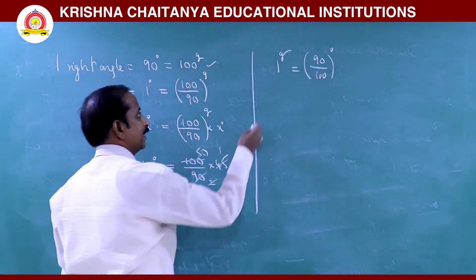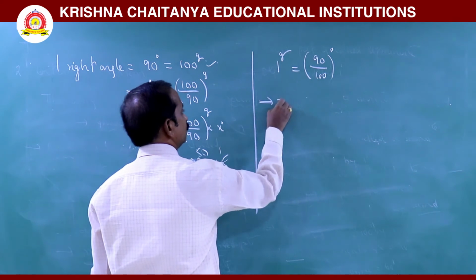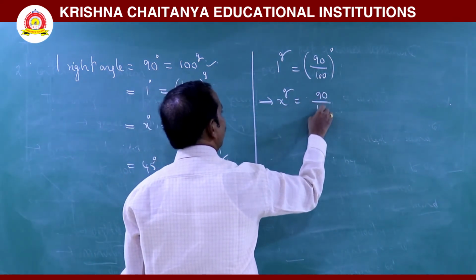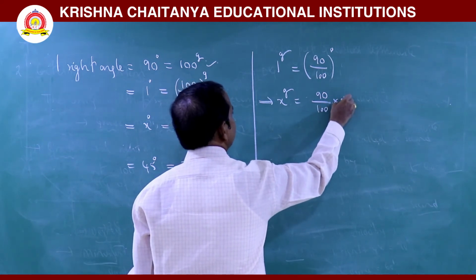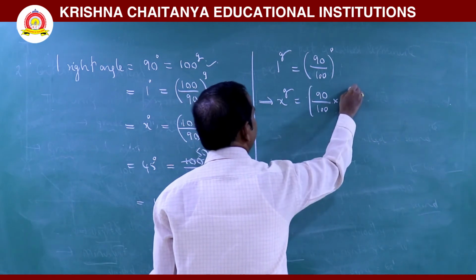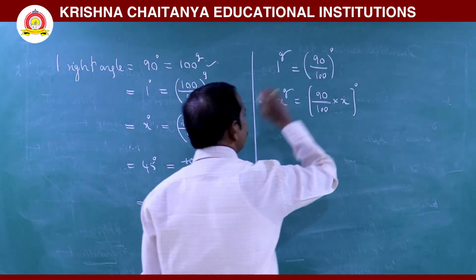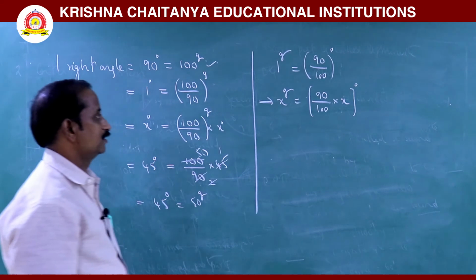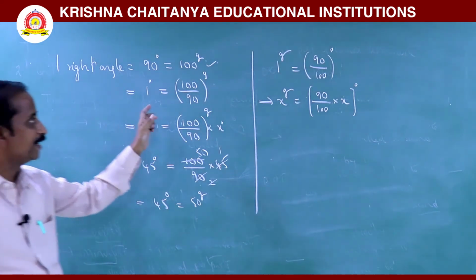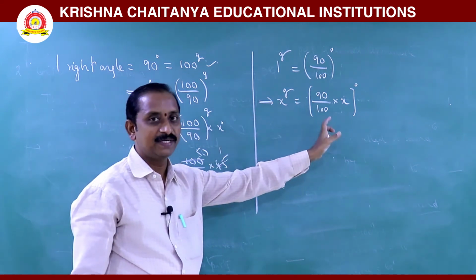If you want x gradient, then x gradient is nothing but 90 by 100 into x in terms of degree. This is the procedure to convert degree to gradient and gradient to degree.